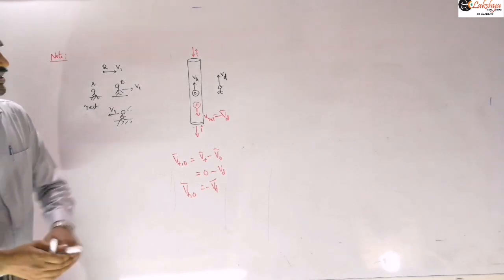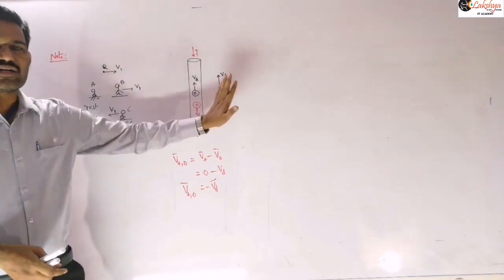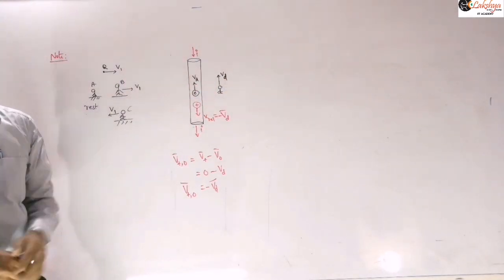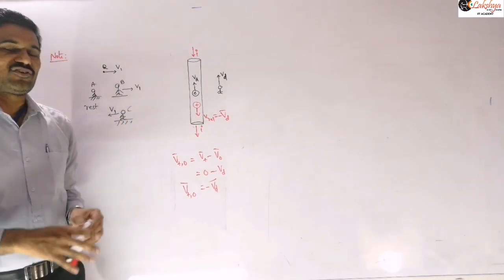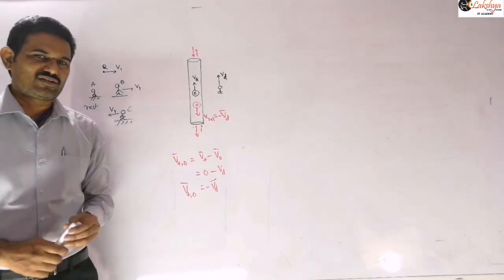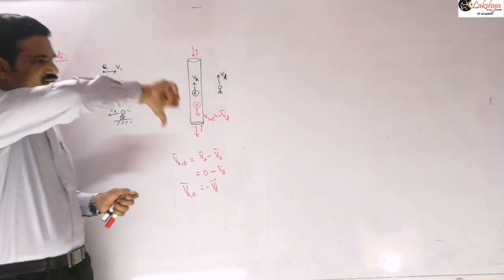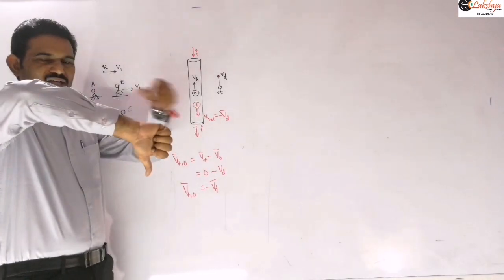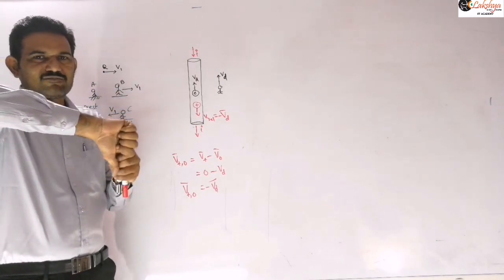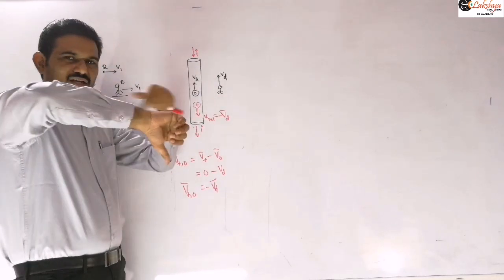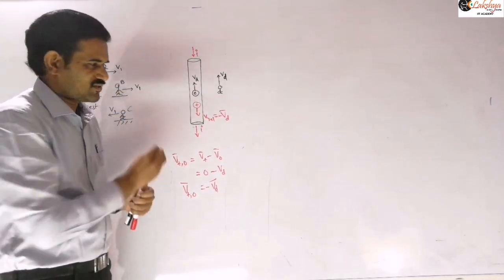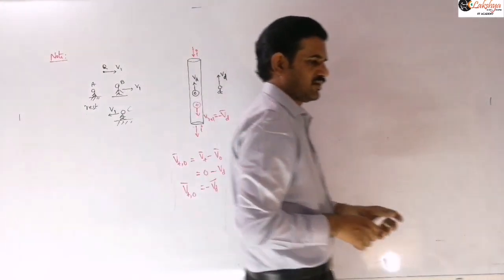So with respect to him, all the electrons are at rest, but the positive ions are moving in the opposite direction. These positive ions will produce a magnetic field of the same magnitude and the same direction. Actually current is flowing like this, so the magnetic field will be out of the plane with respect to an observer on the ground. For him the positive ions are flowing like this, so the magnetic field will have the same direction. Just mention that point also.